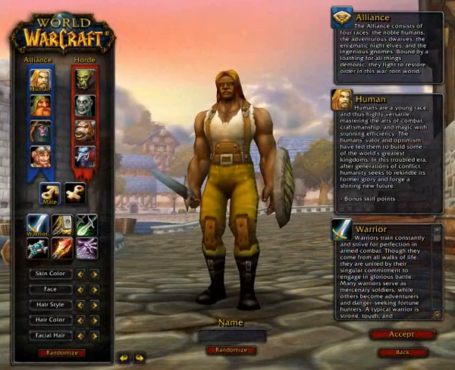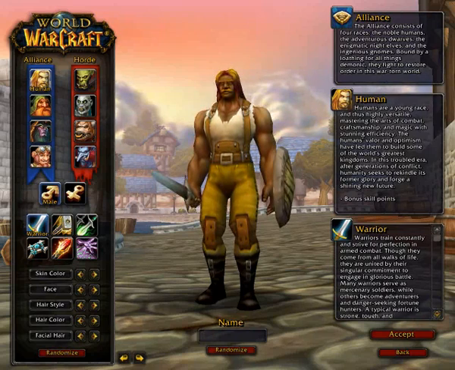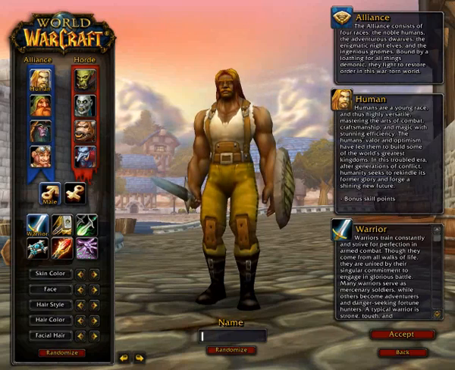Welcome to the character creation screen for World of Warcraft. This is the place where you'll craft the character that you will play as in Azeroth, which is the world that World of Warcraft is set in.